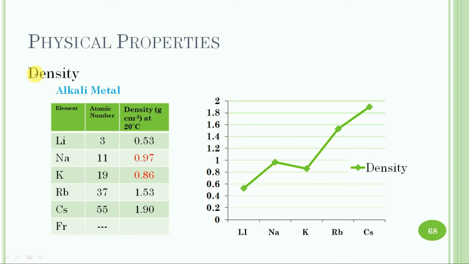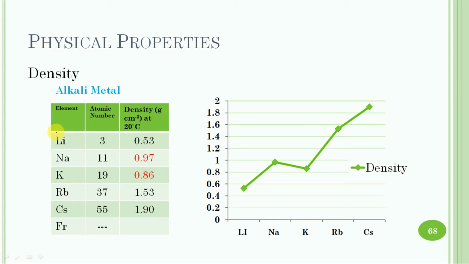The density of a metallic element depends upon the type of packing of atoms in the metallic state and also on their size. The alkali metals have close packing of metal atoms in their lattice, and because of the large size of their atoms, they have low densities.